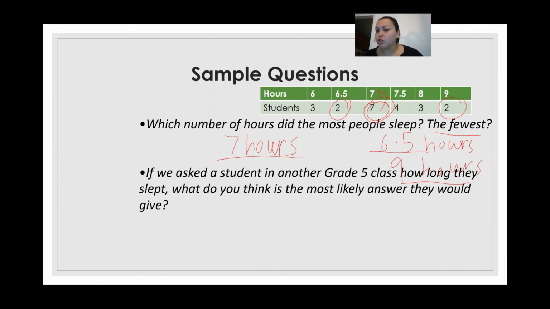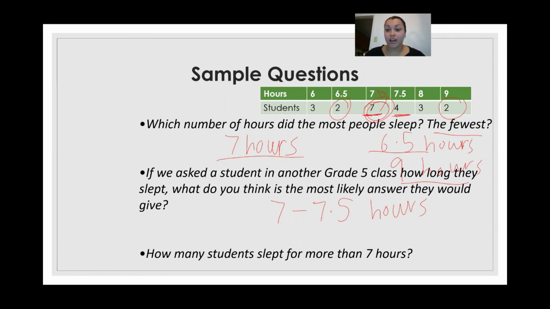Since most of our students said around 7, and a lot of them said 7.5, which was the next greatest number, again, 7 students said 7 and 4 students said 7.5, that means that more than half of our students said 7 or 7.5. So I would say that their most likely answer would be between 7 and 7.5 hours, or I would say around 7 hours.